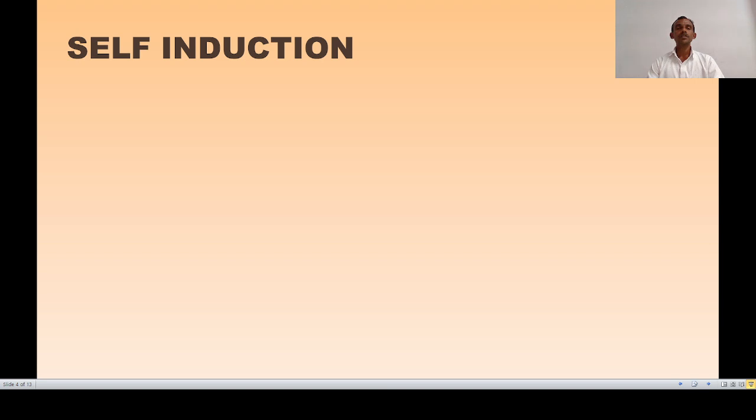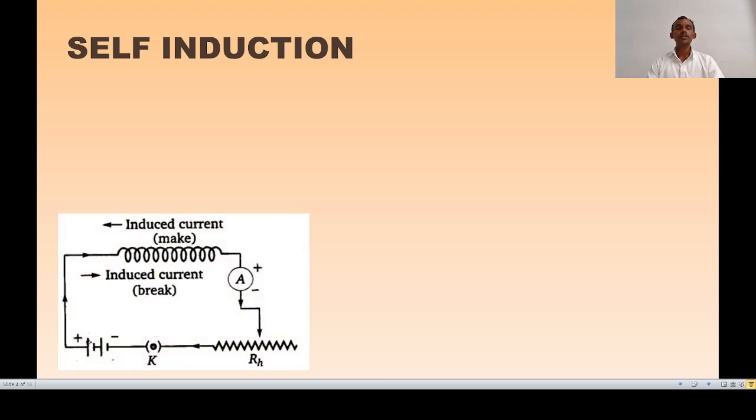For that purpose, if we consider a circuit in which current goes on changing, this changing current will vary the magnitude of magnetic flux linked with the circuit or coil itself, and due to which EMF will be induced in it.